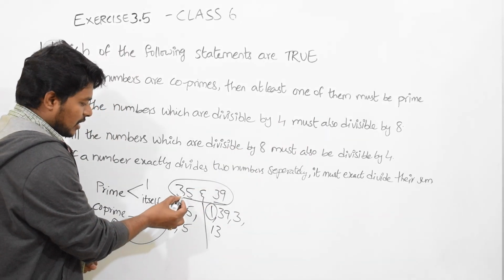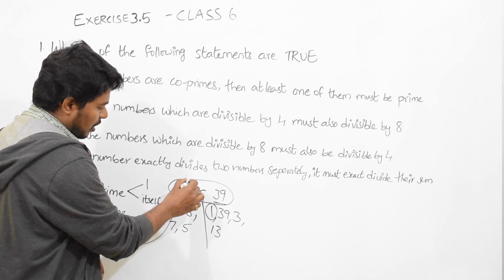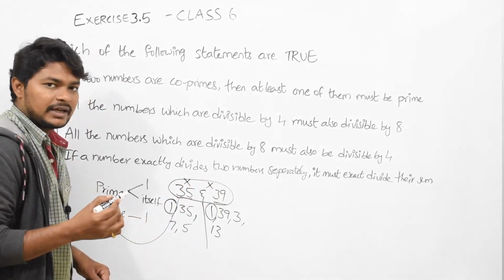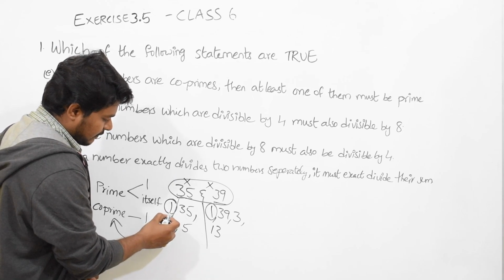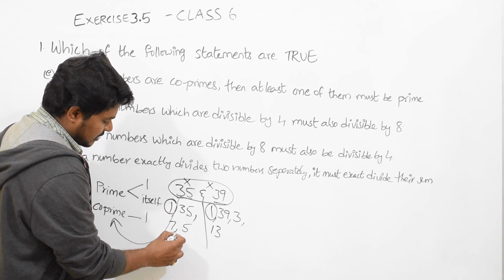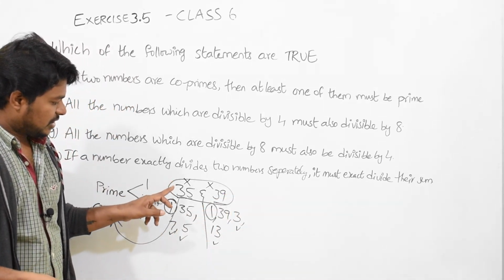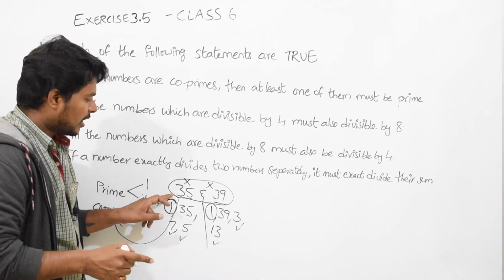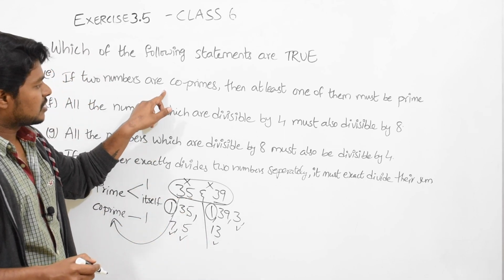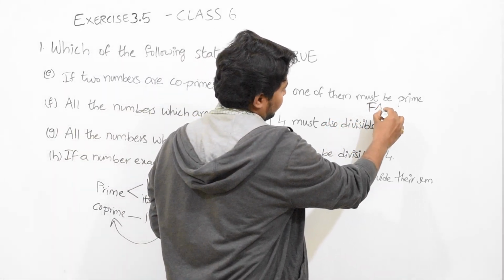But these two are not prime numbers. Why? They have factors other than 1 and itself. They have extra 7, extra 5, extra 13 and extra 3. So these are not prime numbers, but even though they are co-primes. So this is contradicting the statement. So this will be false.